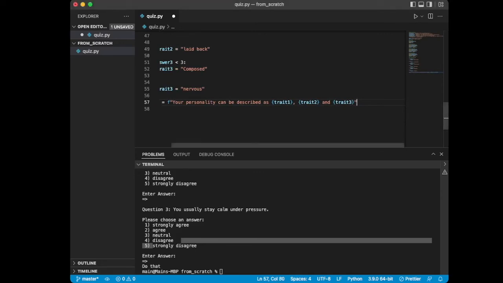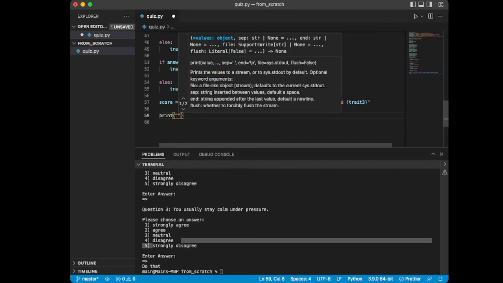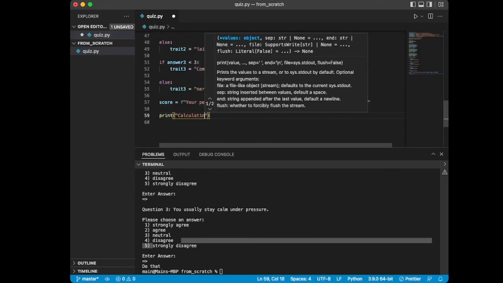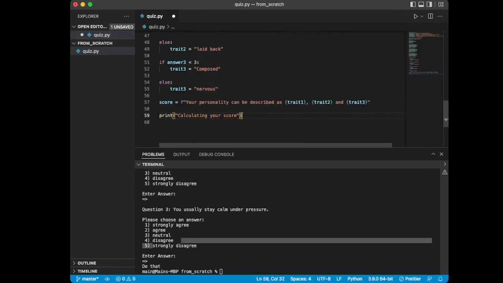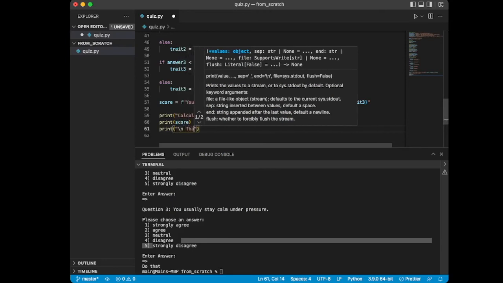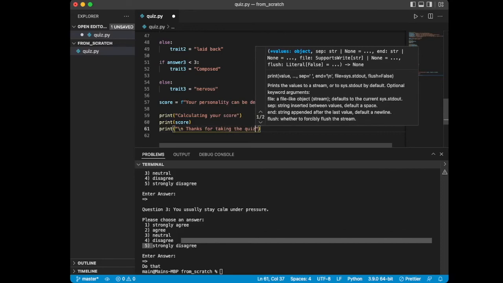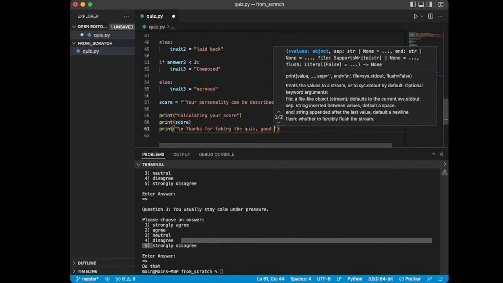We just have to print our score. I'm going to go down here and I'll just do this, calculating your score. I'm going to say print score. And then I'll do a line break here and I'll say thanks for taking the quiz. Goodbye.